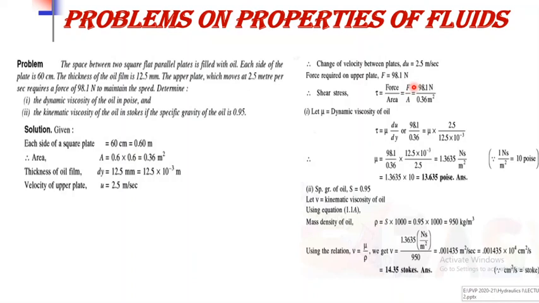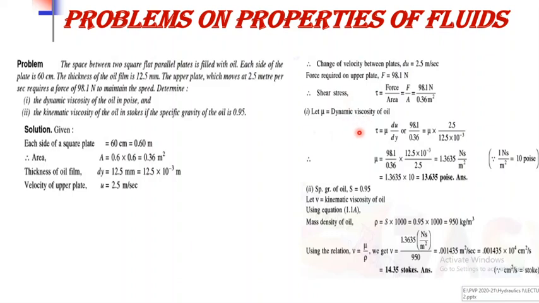So for calculating the stress, we know the formula, that is stress is equal to force upon area. So the value of shear force is given here, it is 98.1, and the cross sectional area of plate we have calculated is 0.36 meter square. So by putting the value of force and area here, we get the value of shear stress.